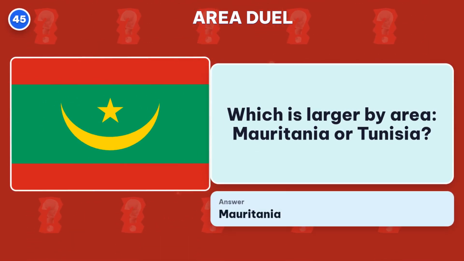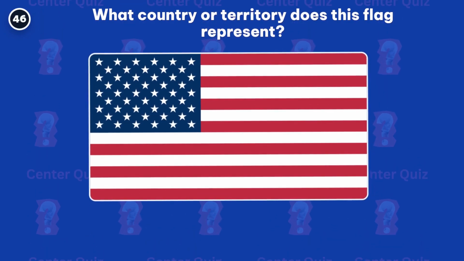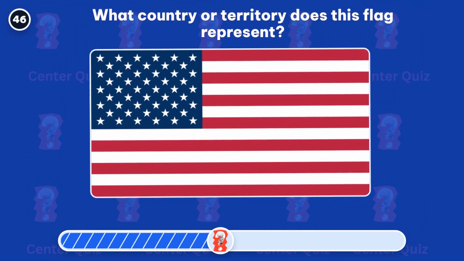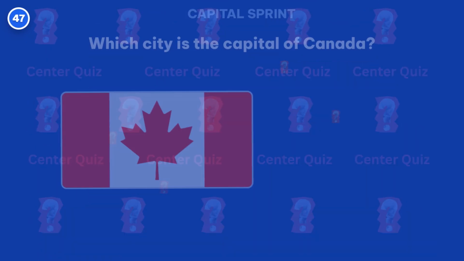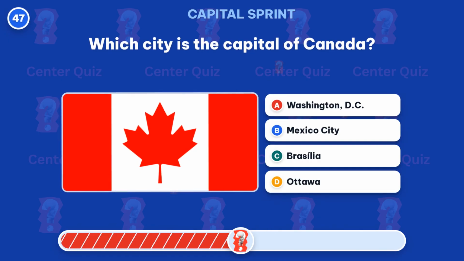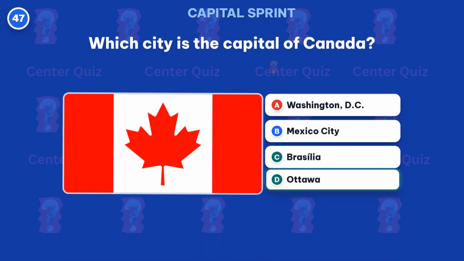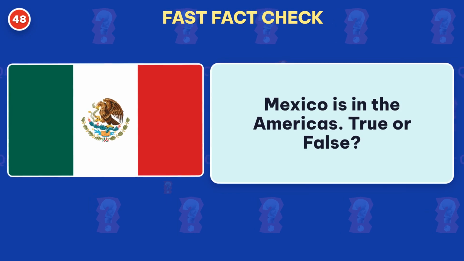The right pick is Mauritania. What country or territory does this flag represent? The right answer is United States. Which city is the capital of Canada? Answer: Ottawa. Mexico is in the Americas.